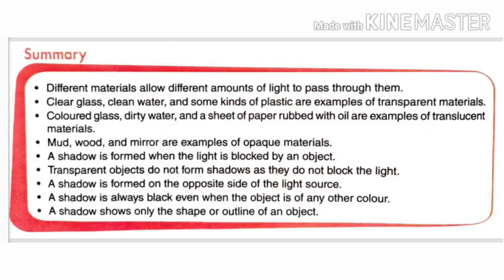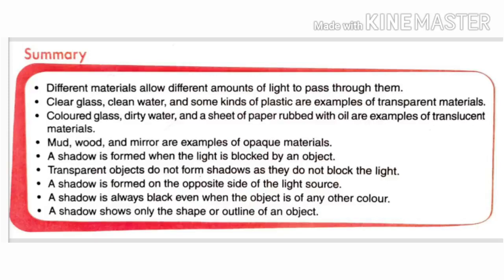Now let's discuss summary. Different materials allow different amounts of light to pass through them. Just like clear glass allows all light to pass through, colored glass allows some amount of light to pass through, and a wall allows no light to pass through. Means it completely blocks the light.